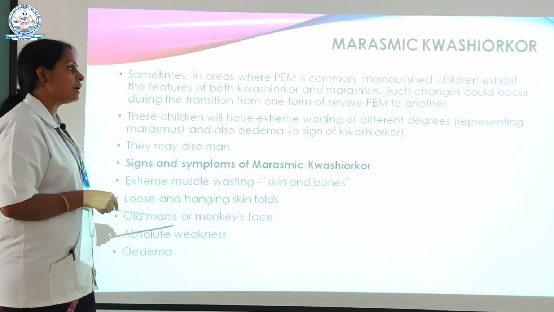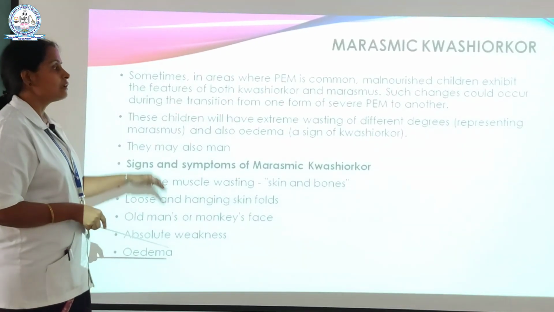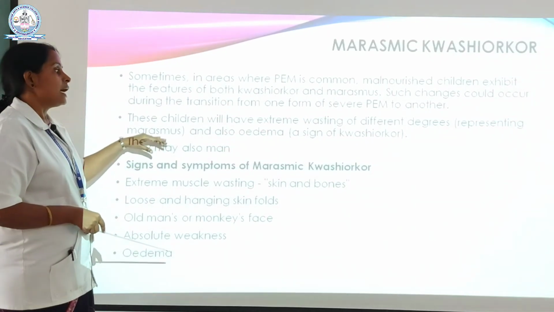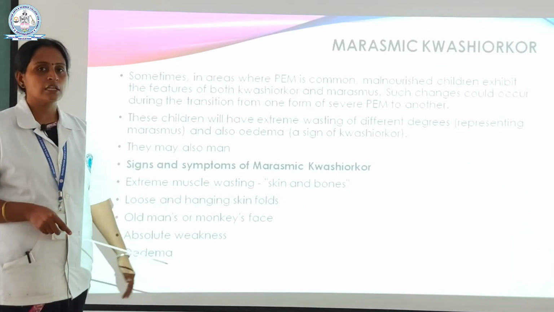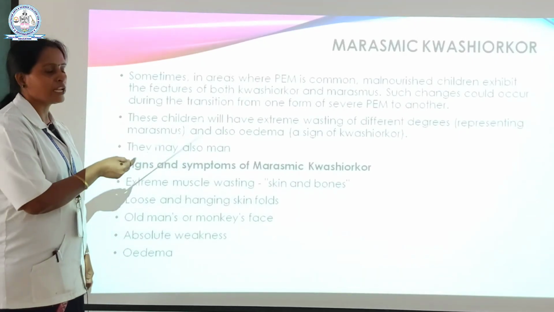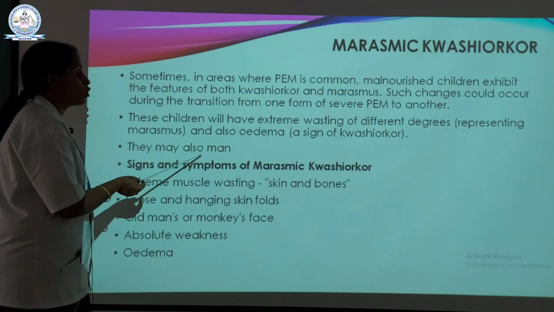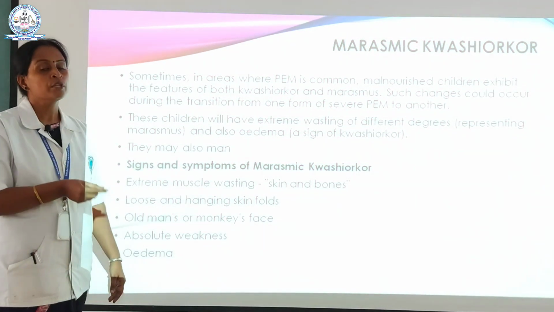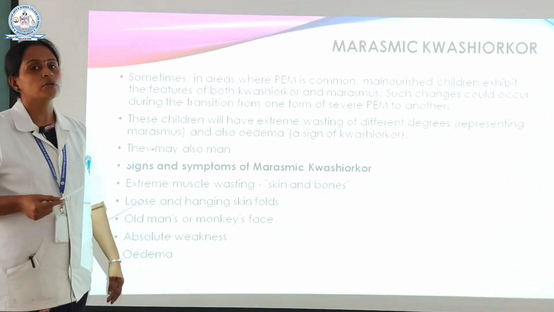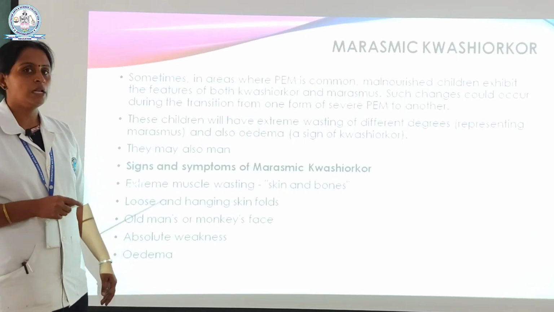These children will have extreme wasting of different degrees, representing marasmus, and also edema. Edema is nothing but accumulation of fluid, a sign of kwashiorkor. It may also occur in men. Not only in kids, it can also occur in men and women.